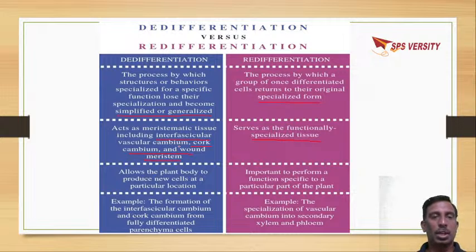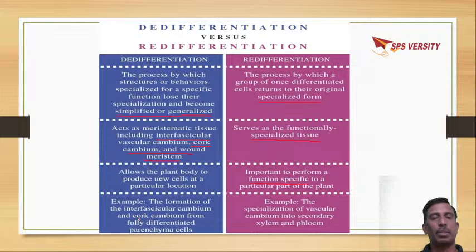So these cork cambium, interfascicular cambium, wood meristems all will produce new cells at a particular part. Whereas the cells which are formed by redifferentiation will have a specific function. You can look into the example.